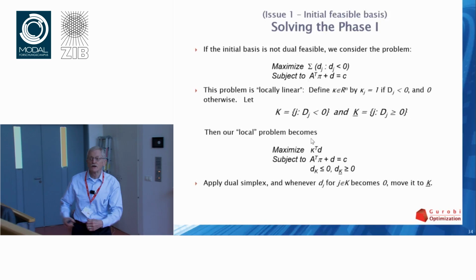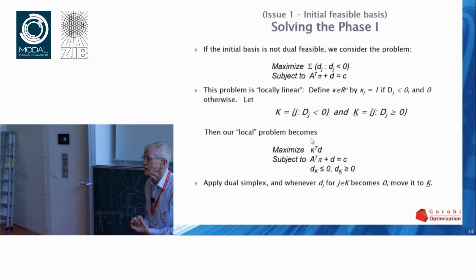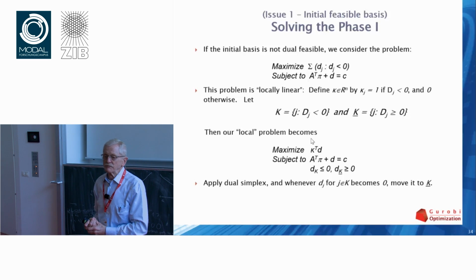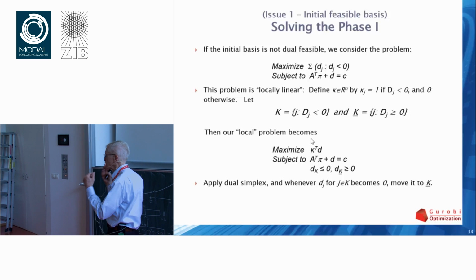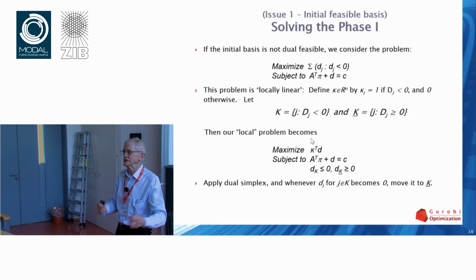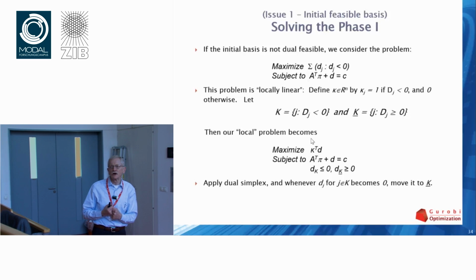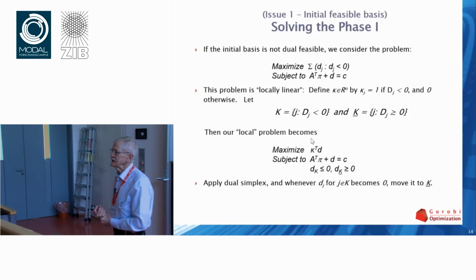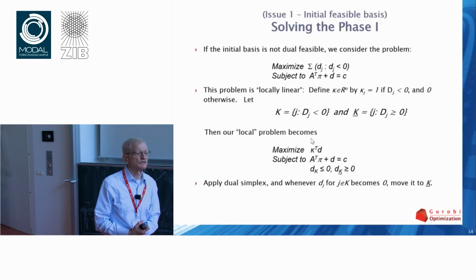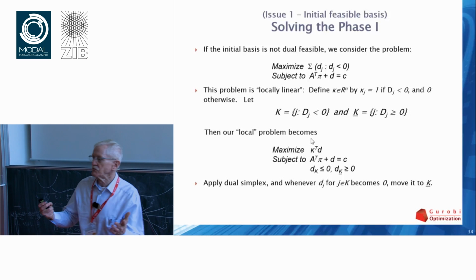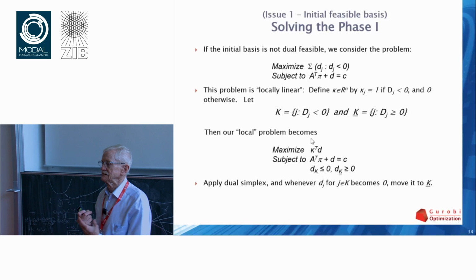Okay, so we're thinking about the dual. We know there's a one-to-one correspondence for bases between the primal and the dual. So if I describe a basis for the primal, I've got a basis for the dual. I just described to you a way to get a pretty simple basis for the primal using artificial variables. That gives us a starting basis for the dual. If it's feasible, fine.